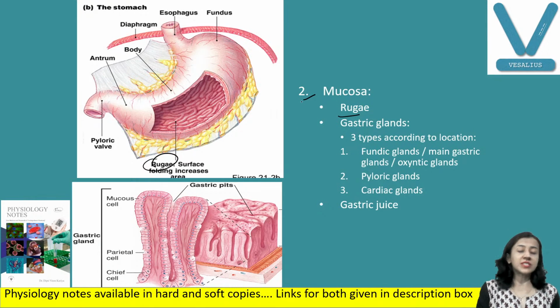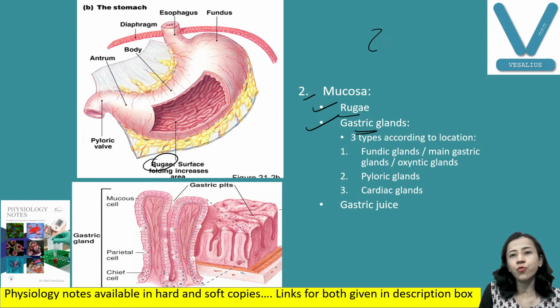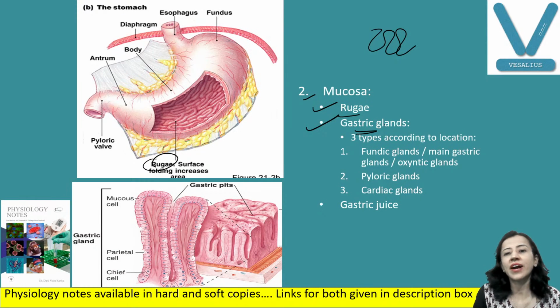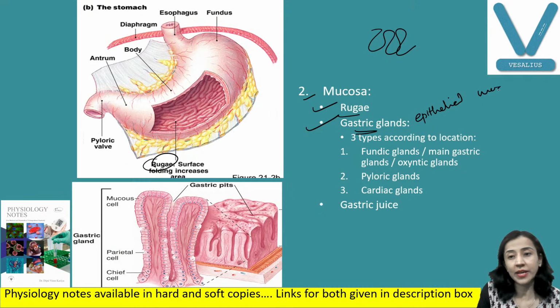Third structural difference, stomach has got gastric glands. Try to remember, rugae and glands are different things. Rugae are the folds, and gland is a modified type of epithelium. Epithelium is modified for secretion. Epithelial modification. Fine.